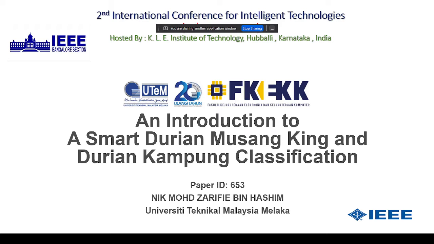Today I would like to present a plenary paper from our side, titled An Introduction to Smart Durian Musang King and Durian Kampung Classification. Basically, the Musang King is the expensive type of durian in our country, and Durian Kampung, meaning the village durian, is particularly easy to get everywhere.